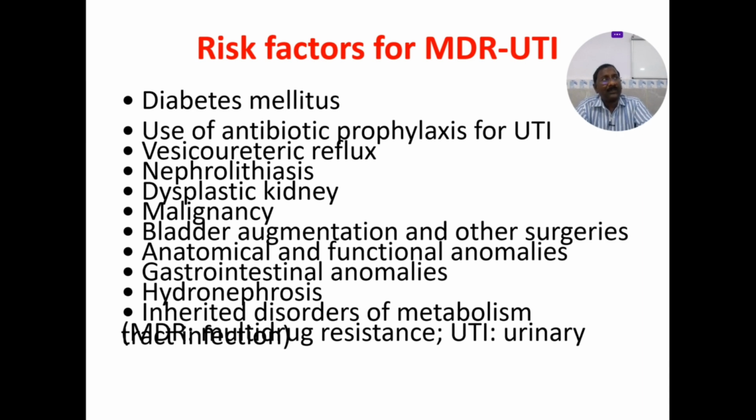So you have a few drugs in your hand to treat urinary tract infections, like nitrofurantoin, trimethoprim-sulfamethoxazole combination, quinolones like ciprofloxacin, aminoglycosides like gentamicin or amikacin, then azithromycin, fosfomycin, then ceftriaxone or cefixime or cefepime or cefoperazone, that is your cephalosporins. These are the different antibiotics we often use in the treatment of urinary tract infections, depending on the site of infection. In urethritis we use some drugs, in cystitis some drugs, in pyelonephritis we choose some drugs.